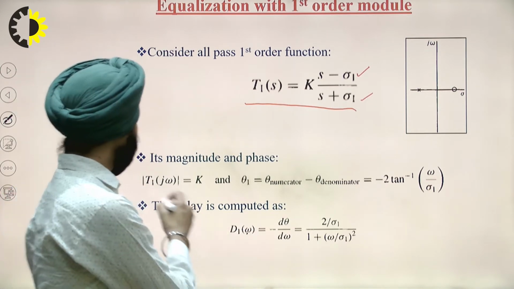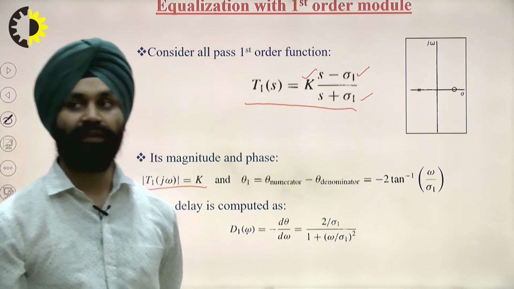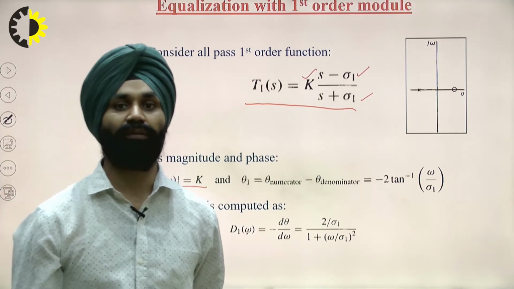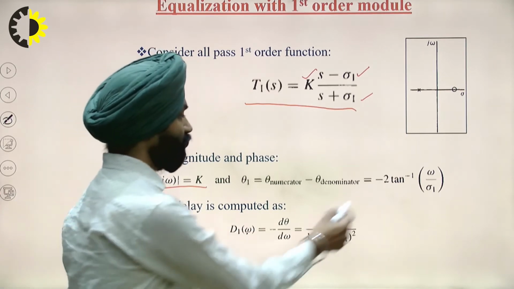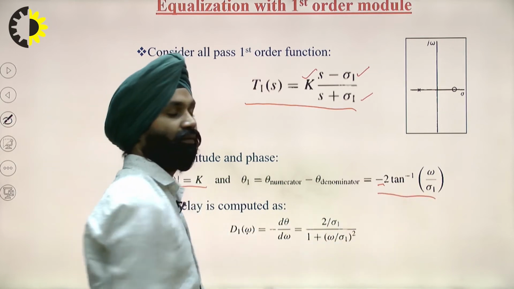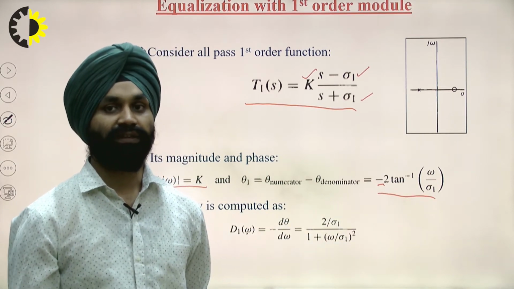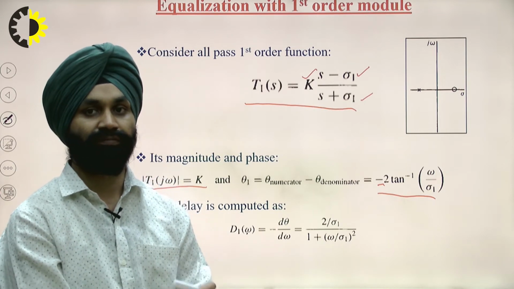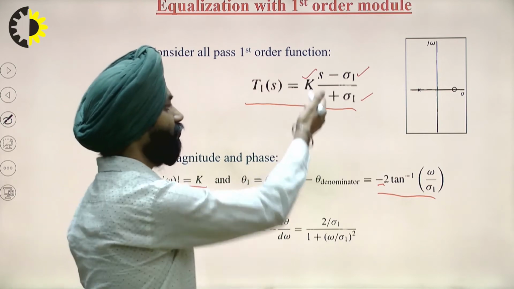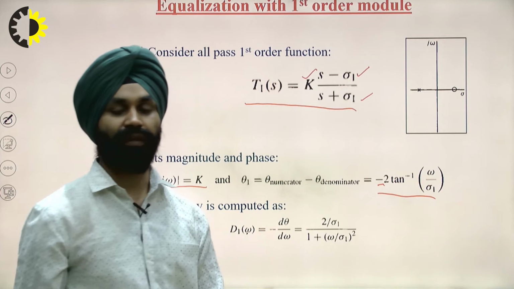Its magnitude is given by k, and the phase is given by the denominator phase minus the numerator phase. Both are equal, so it will be minus 2 into tan inverse (omega by psi1). This can be calculated by real part and imaginary part. Here s can be converted into j omega. Then we can find out the phase of the numerator and the denominator.